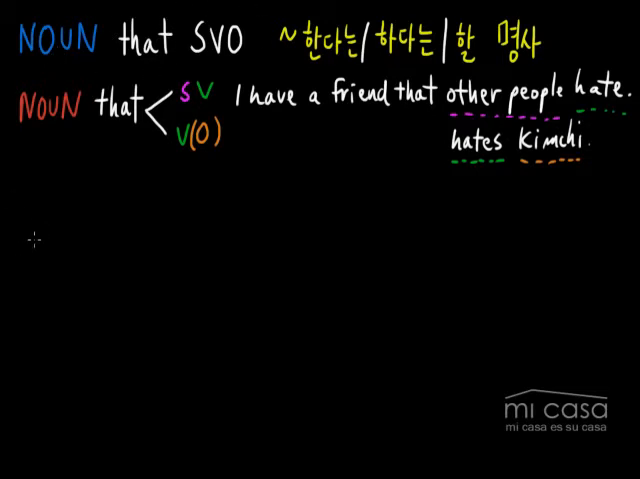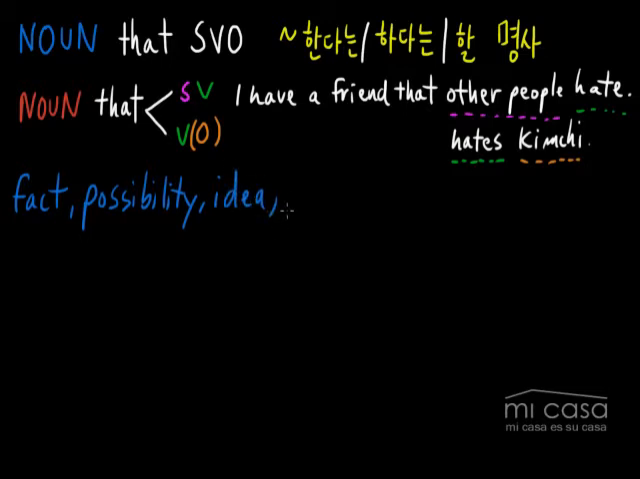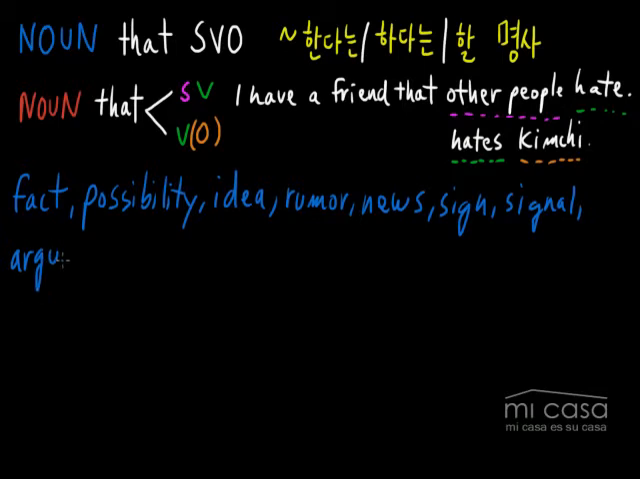So let's just go through the list of special nouns that follow this structure. Fact is probably the most common one. You also have possibility. What else? You have idea. You also have rumor. You have news. You have sign or signal. These two are very similar. You have argument or belief. You also have point.